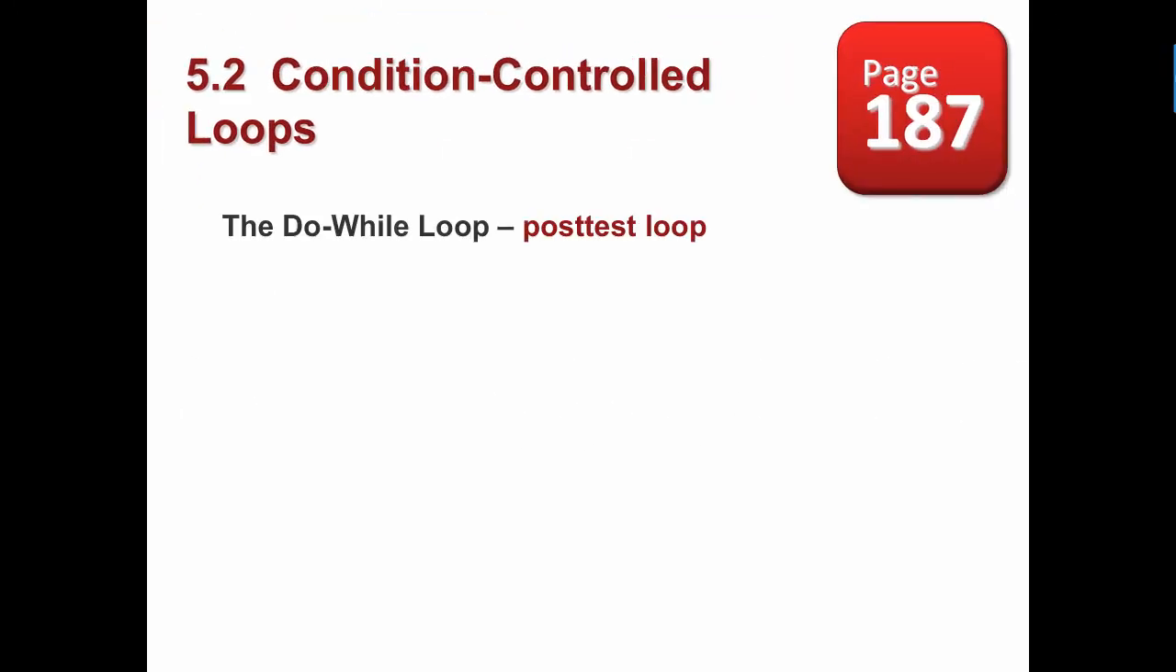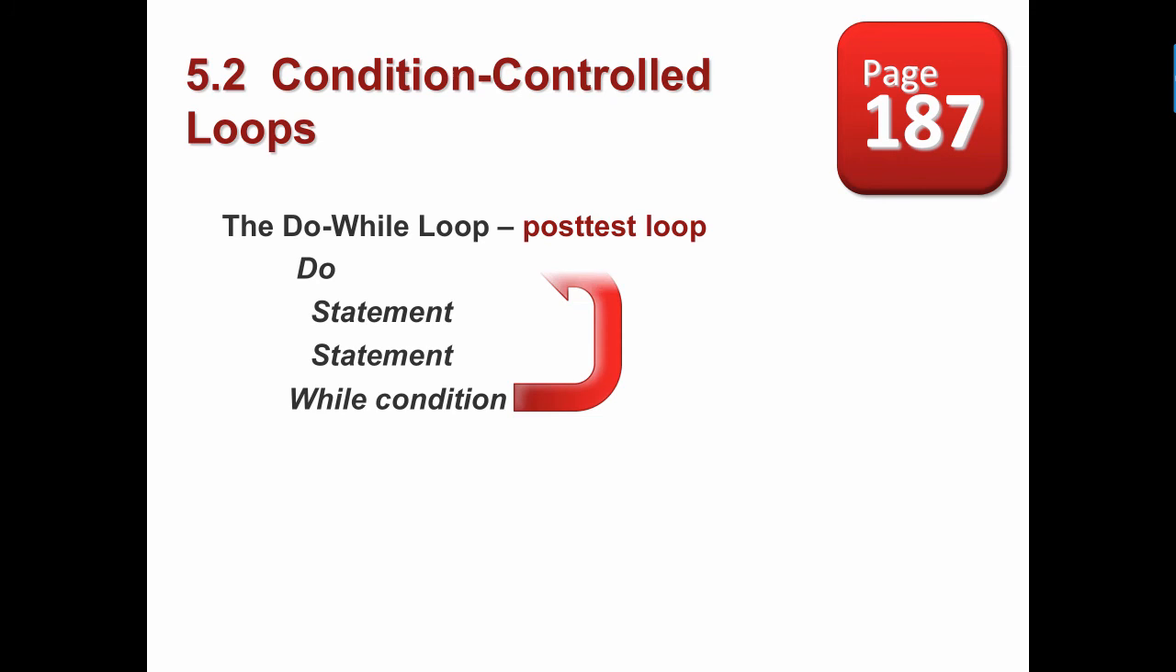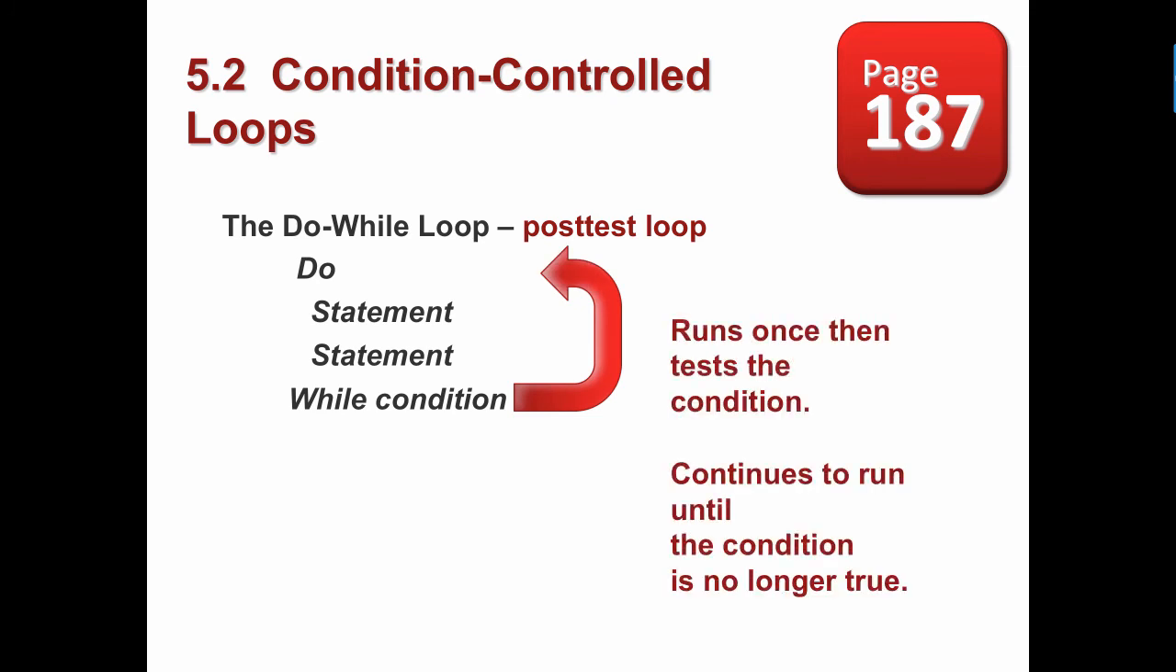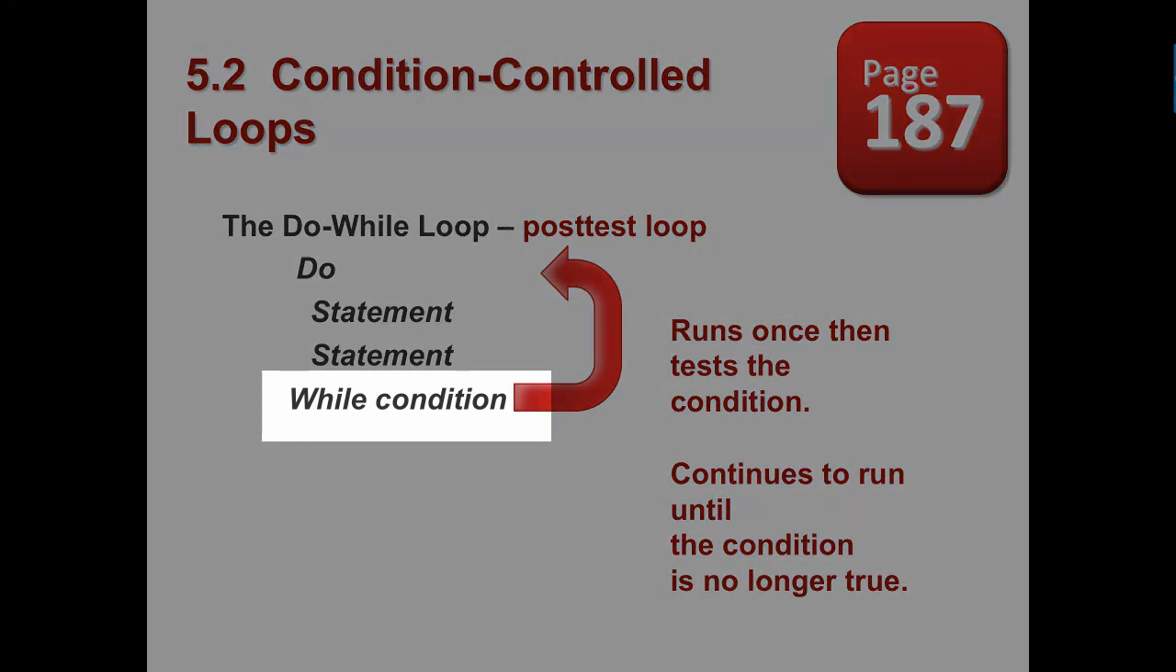Now, when we talk about a do-while loop, it's a post-test. We've been talking about things that actually test the condition before they run. Now we're going to see that they run once before the condition. So this is a post-test. We're going to do some things, and then we're going to test our condition. And if it's true, then we're going to run it again. So it runs once and then tests the condition. But it continues to run until the condition is no longer true. So we're going to get at least one run out of this. So a do-while loop is a post-test. See where the test is at the bottom?